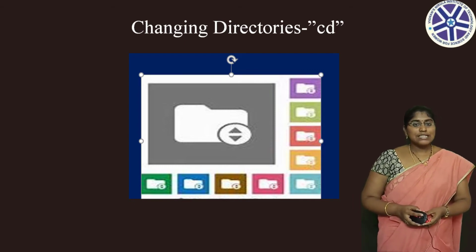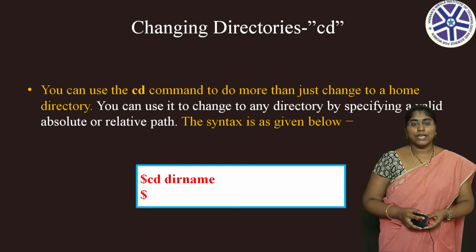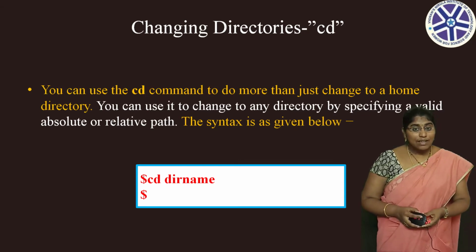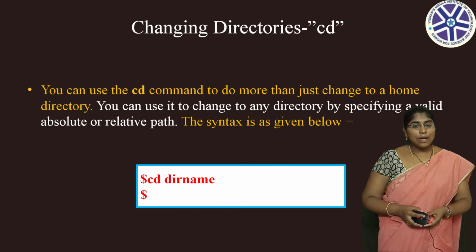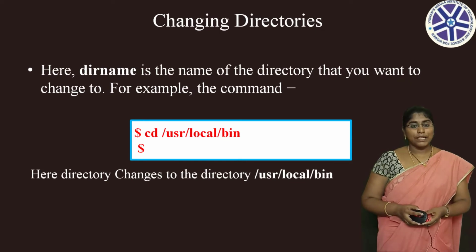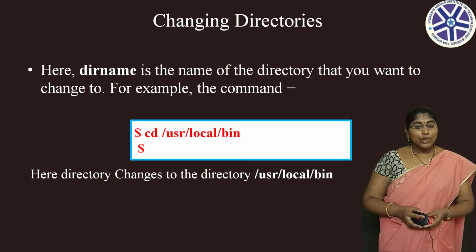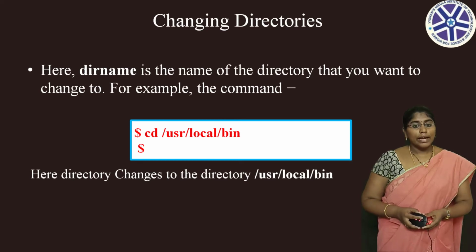Next, let's see the command cd. By using this command, you can change to any directory by specifying a valid absolute or relative path. The command syntax is $cd space dir name. Here dir name is the name of the directory you want to change to. For example, $cd /user/local/bin. Here the current working directory changes to user, local and bin.